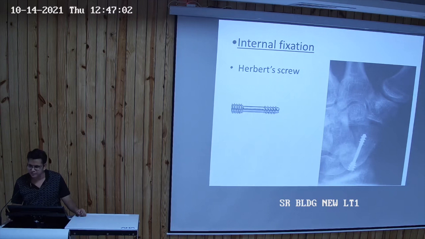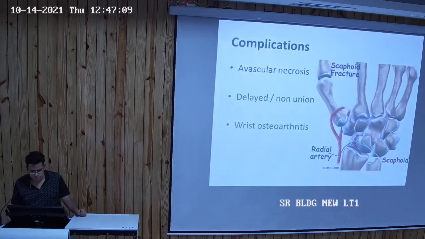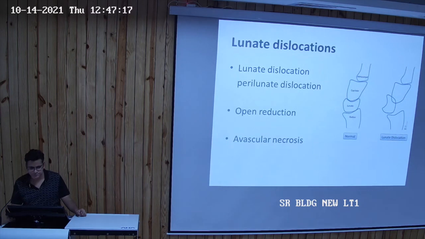Surgical treatment is by open reduction and internal fixation with the help of a Herbert screw. The complications may include avascular necrosis of the bone, delayed union or non-union, or wrist osteoarthritis. Another common injury is the dislocation of the lunate. It requires open reduction, and it may undergo avascular necrosis also.